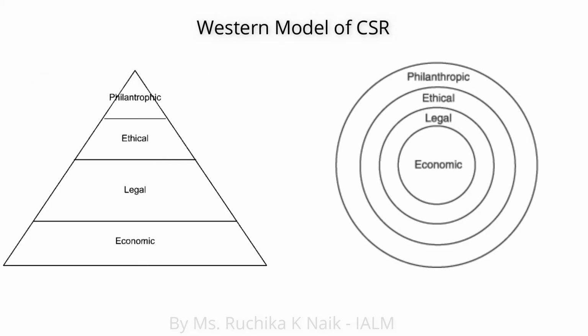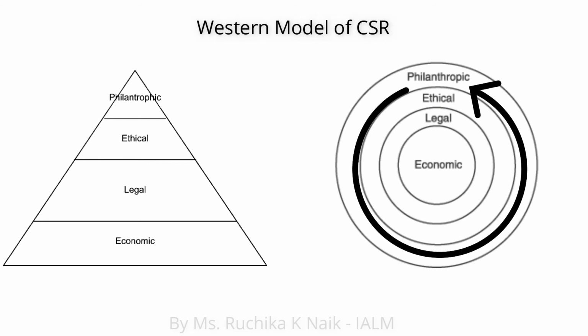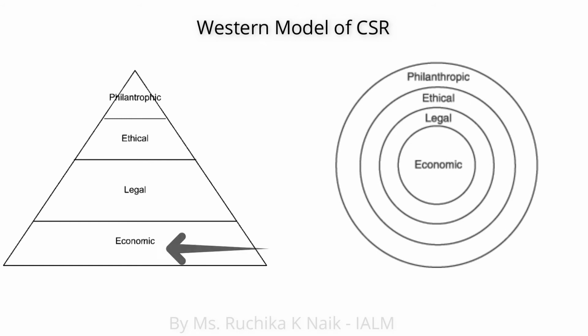Here, if you try to compare the pyramid model and the concentric circle model, it's pretty much the opposite of each other. In the concentric model, the large portion is allotted for the philanthropic aspect, but in the pyramid model, the large portion is allotted to the economic aspect. So it's going in ascending and descending order.